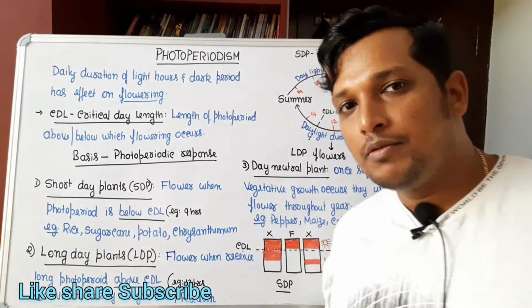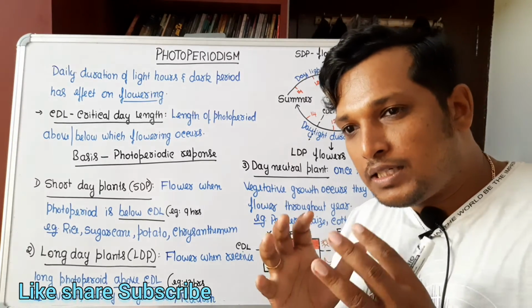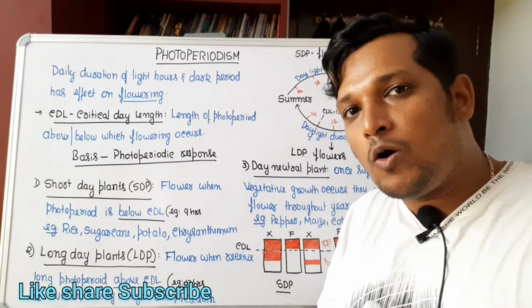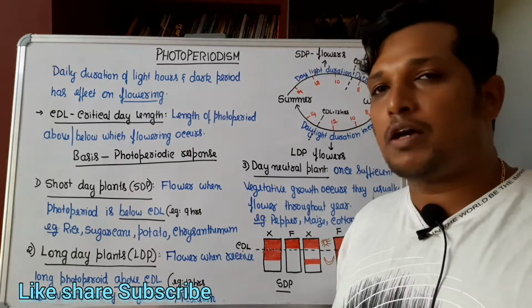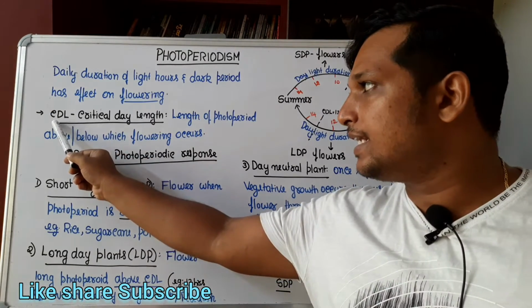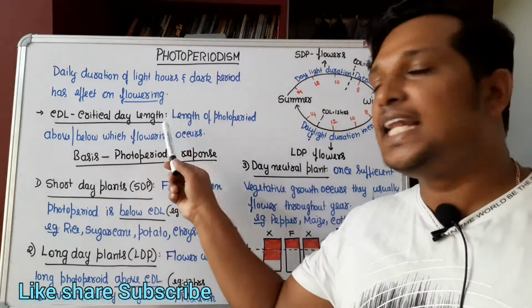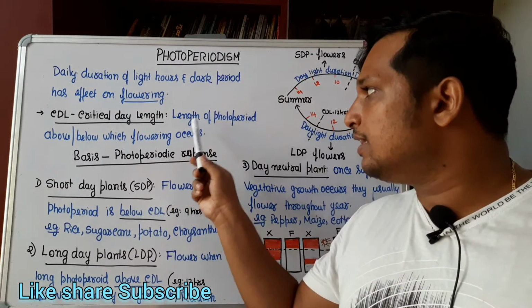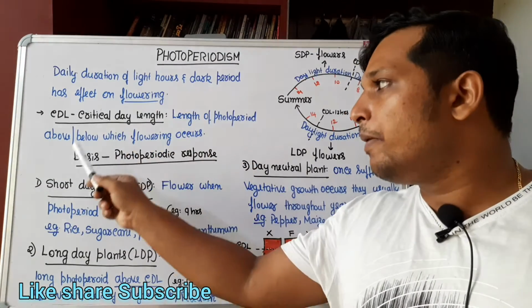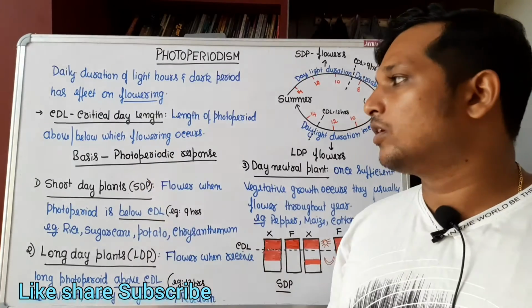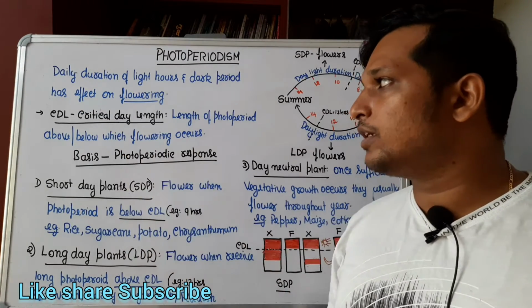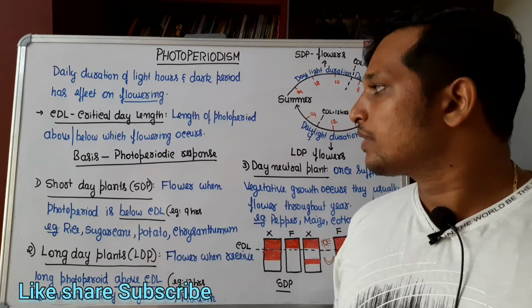Every plant will have a critical duration above or below which it will flower. I have indicated that as CDL, critical day length. What is critical day length? It is the length of photoperiod above or below which flowering occurs. So we are going to understand what this critical day length is now.